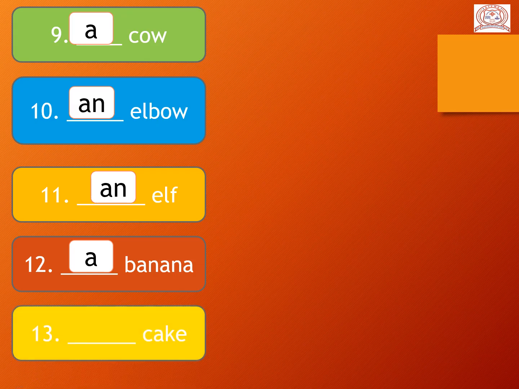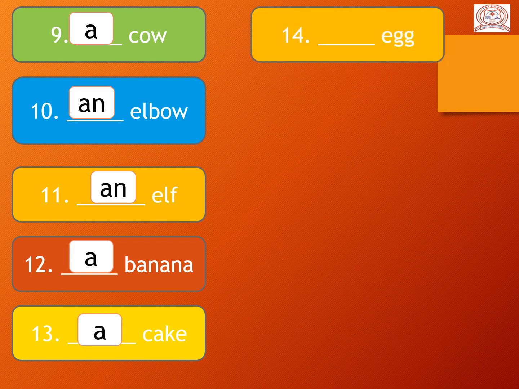13, dash cake. C-A-K-E, cake. C is a vowel sound. That's why we use here A and N, na? No, wrong. C is a consonant sound. So we use here A. 14, dash egg. So A and egg. An egg. 15, dash umbrella.